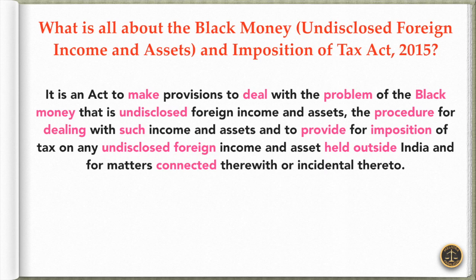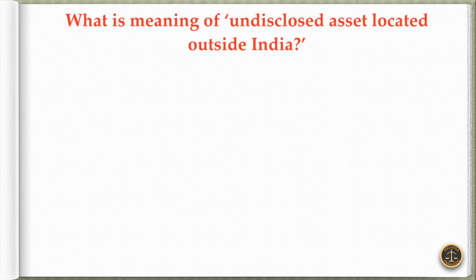Likewise, in this definition, we need to focus on 2 points. That is, black money, which is undisclosed foreign income and assets, and imposition of tax on any such undisclosed foreign income and assets. Now, the question is, what is the meaning of undisclosed asset located outside India?